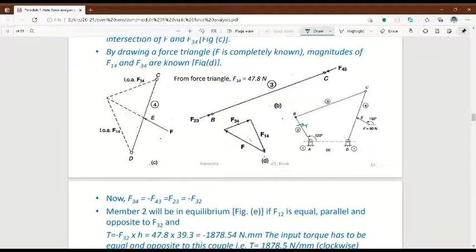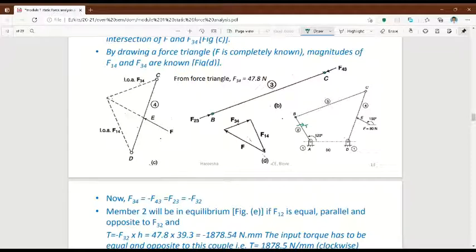What is the length of BC? 10 centimeter. So draw a line parallel to BC. Keep a scale, keep it parallel to BC and draw a 10 centimeter line. Okay, so this is free body diagram 1.